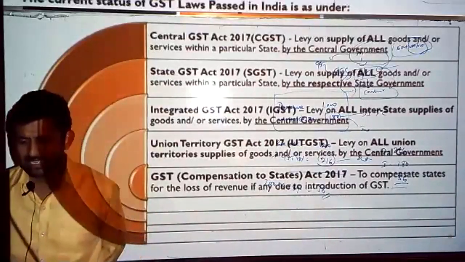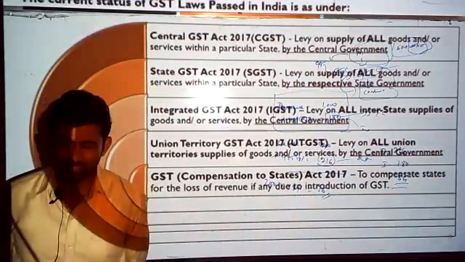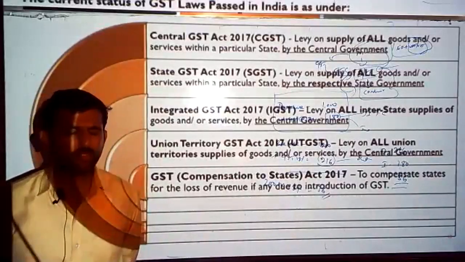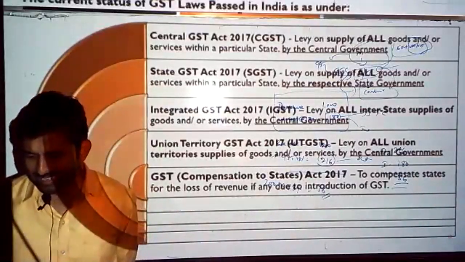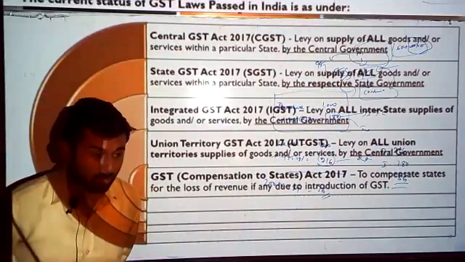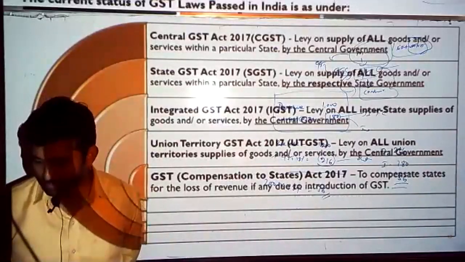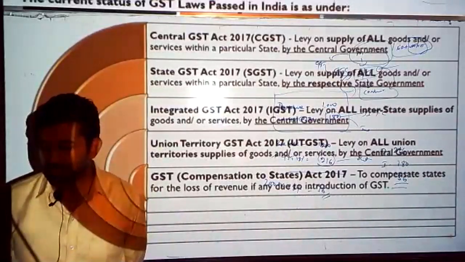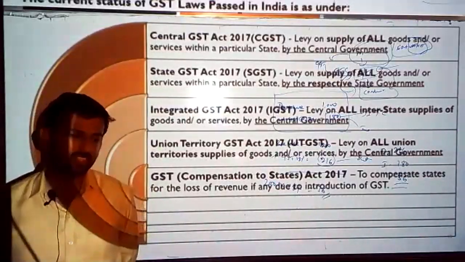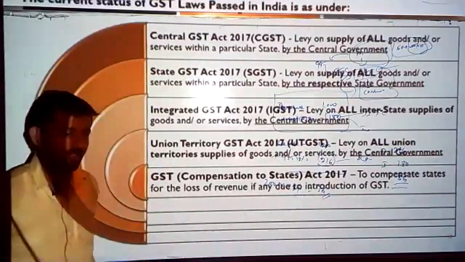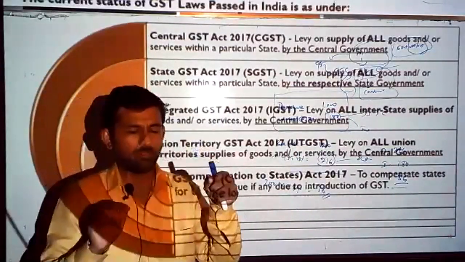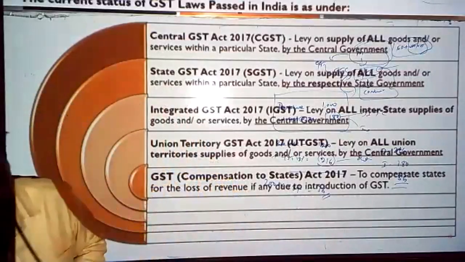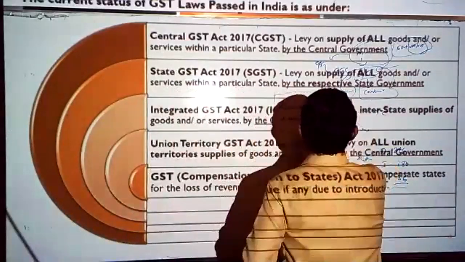First, the Central GST Act, also called the CGST Act 2017, the first law, which was enacted by the central government. The purpose of this law was to levy tax on all supply of goods and services within a particular state. You need to underline the words within a particular state. This is also called intra-state.